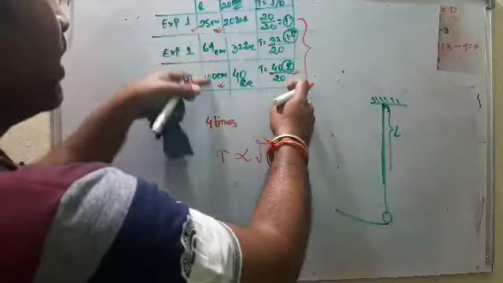And when the time period is double, the length is 100. That means when the time period is double, the length is 4 times. Clear? So from here, we can say that the time period is directly proportional to root under L, that is, length.